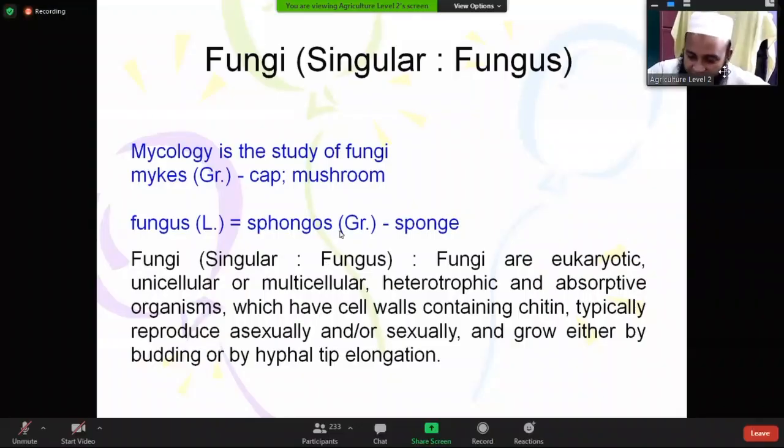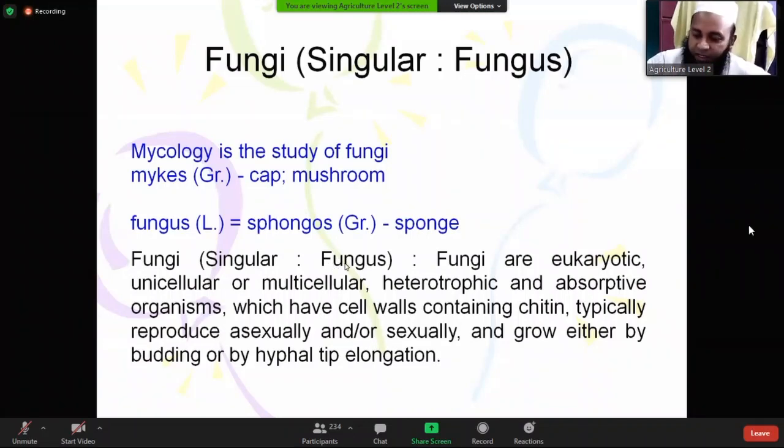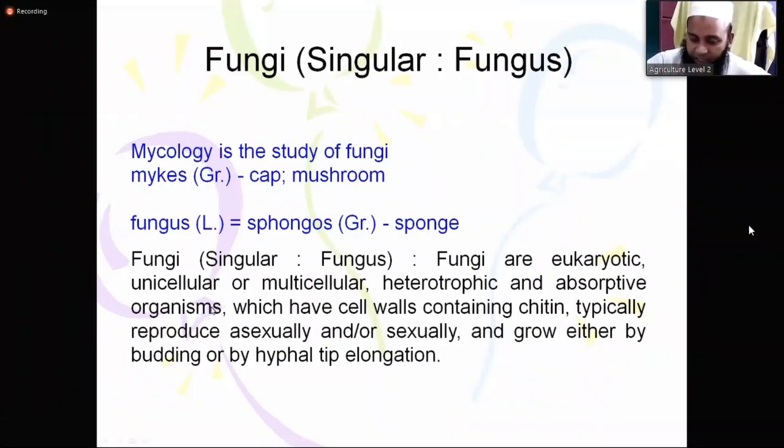If we say fungus, always say fungus is. So fungi are eukaryotic, unicellular or multicellular, heterotrophic, and absorptive organisms which have cell walls containing chitin, typically reproduce asexually and or sexually, and grow either by budding or by hyphal tip elongation.